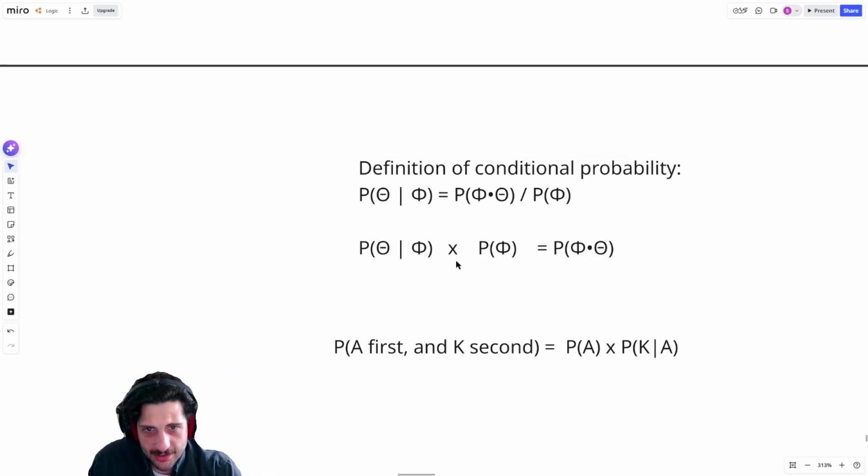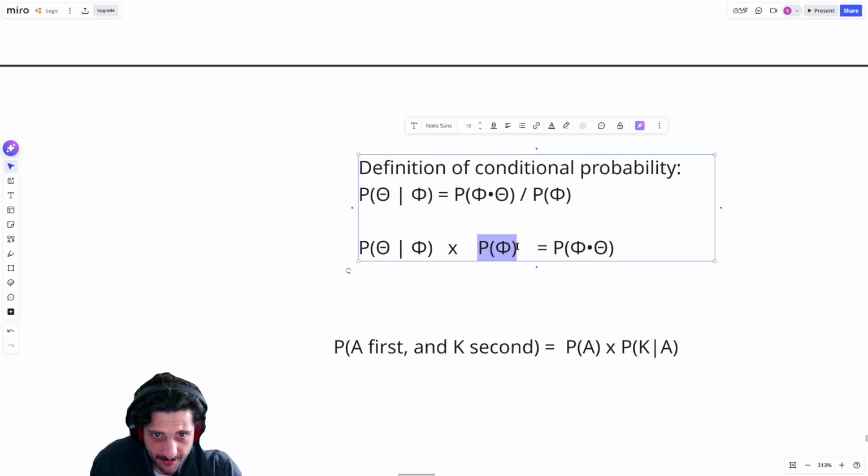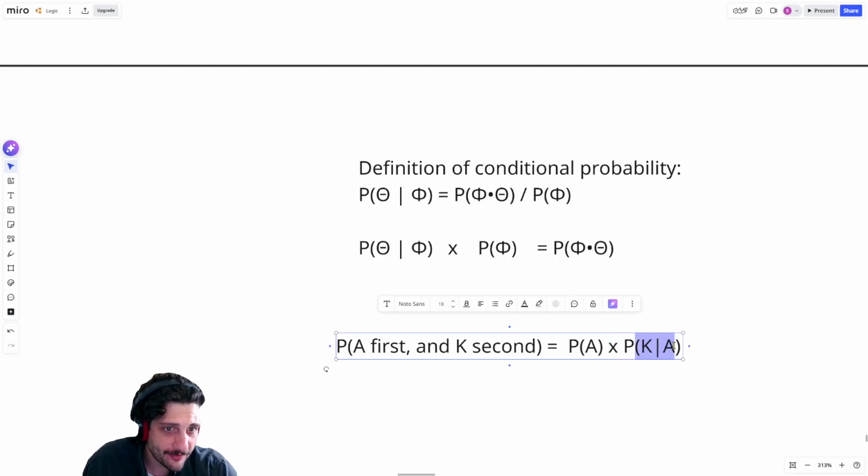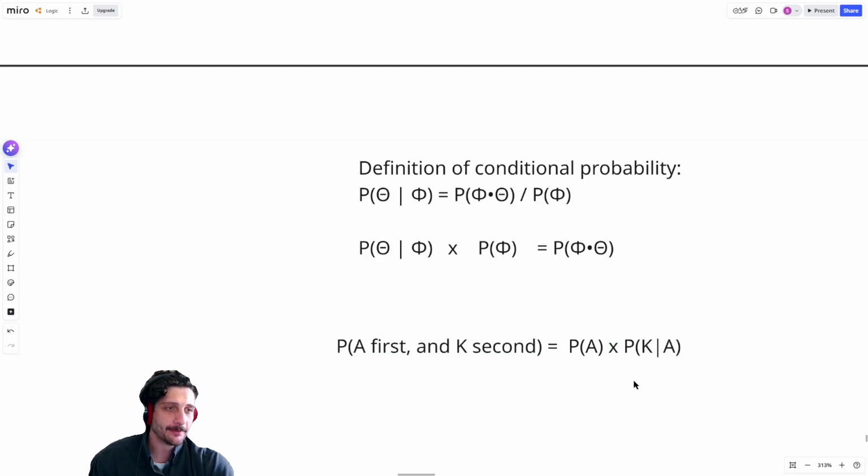So if we multiply both sides by the probability of theta, we get exactly this formula: the probability of both of them happening is the probability that the first one happens, and then the second one happens given that the first one already did. That's all we're doing in conditional probability.